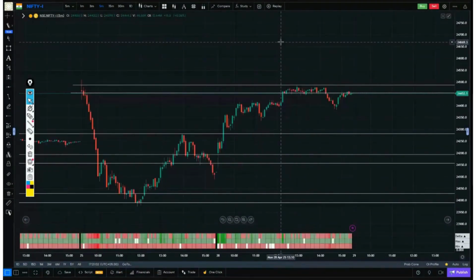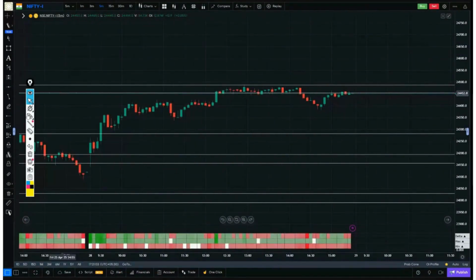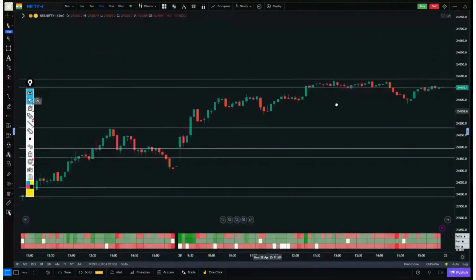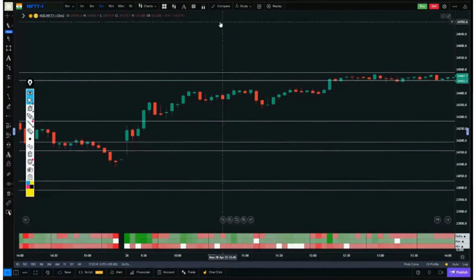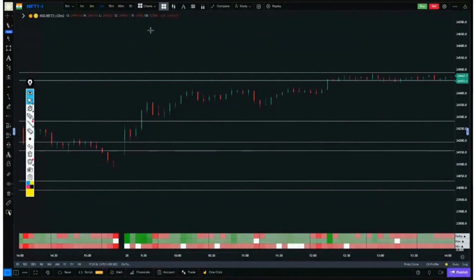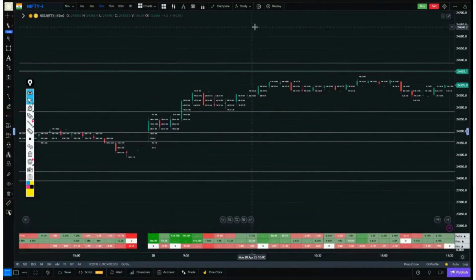The most important level was yesterday's POC zone, which was here, and it was also the POC zone for some previous sessions. It was standing right here. Now let's focus on the footprint and see what happened, where and how.